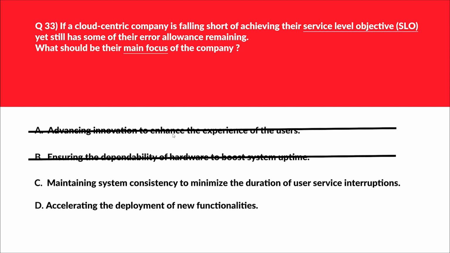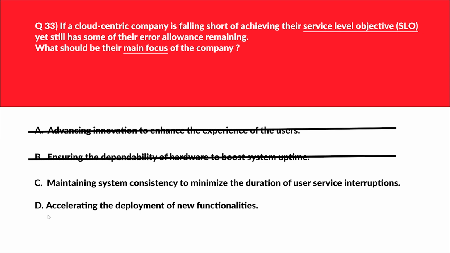Let's move to option C. C says maintaining system consistency to minimize the duration of user service interruptions. When an SLO is not being met, the focus should be on improving stability to ensure the reliability of the service and to prevent further user impact. This can be the potential answer.